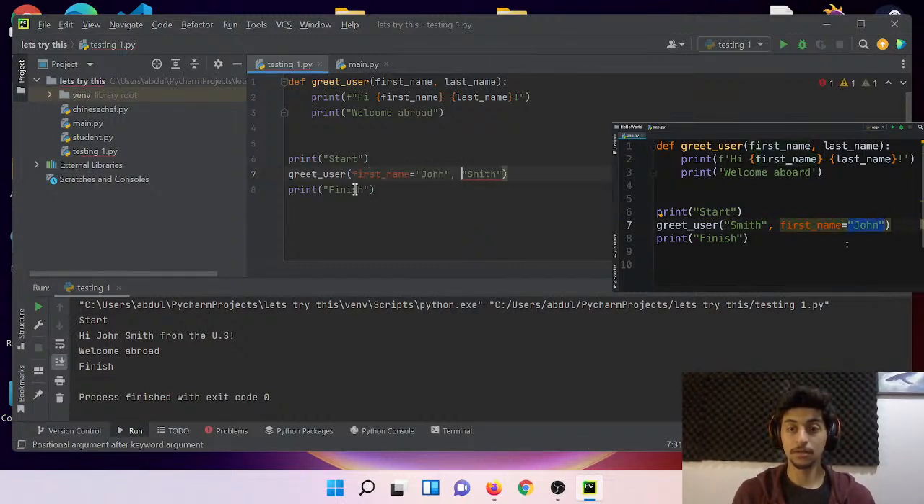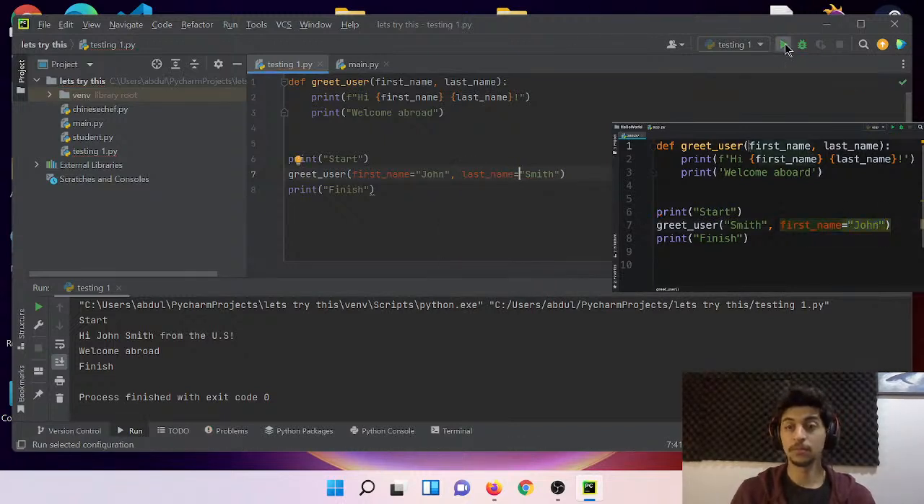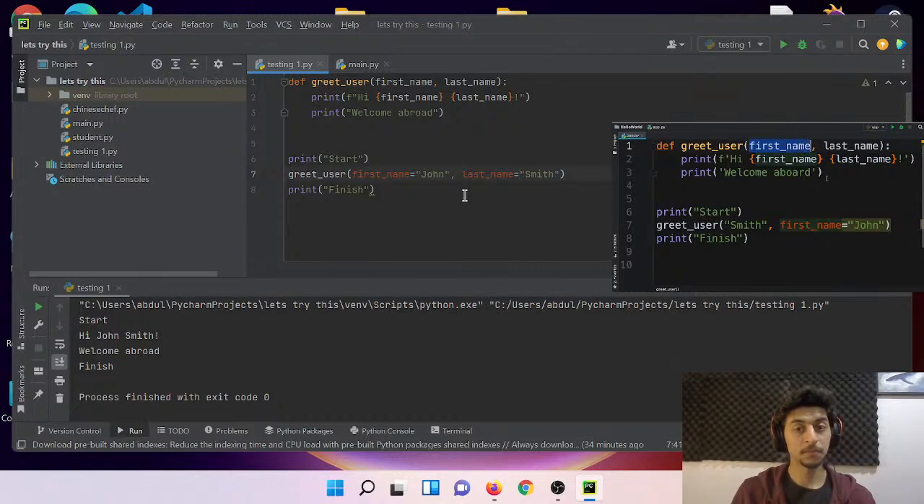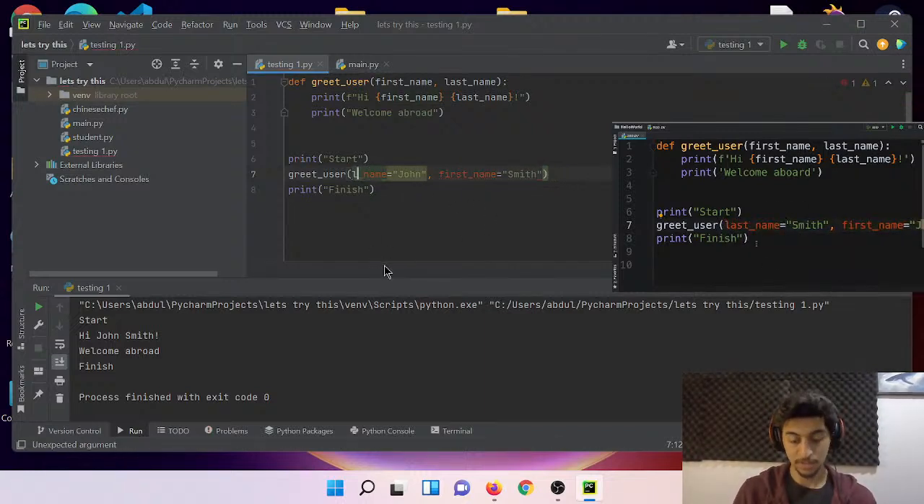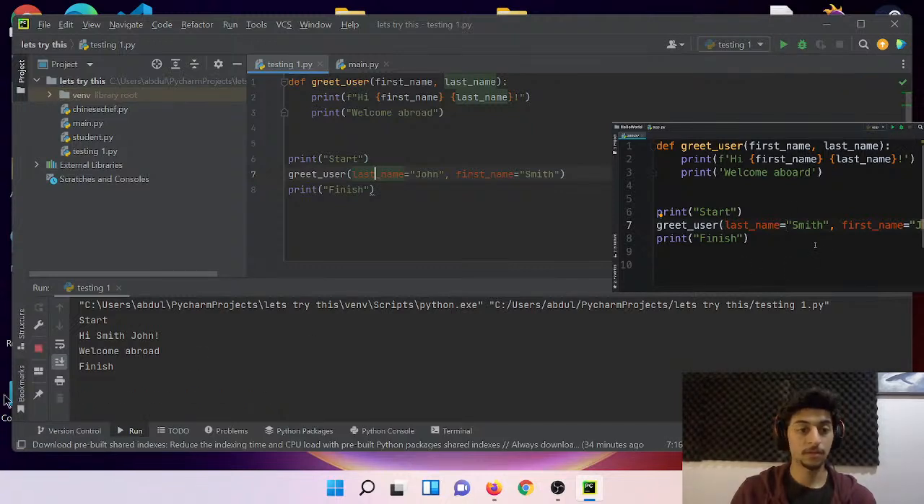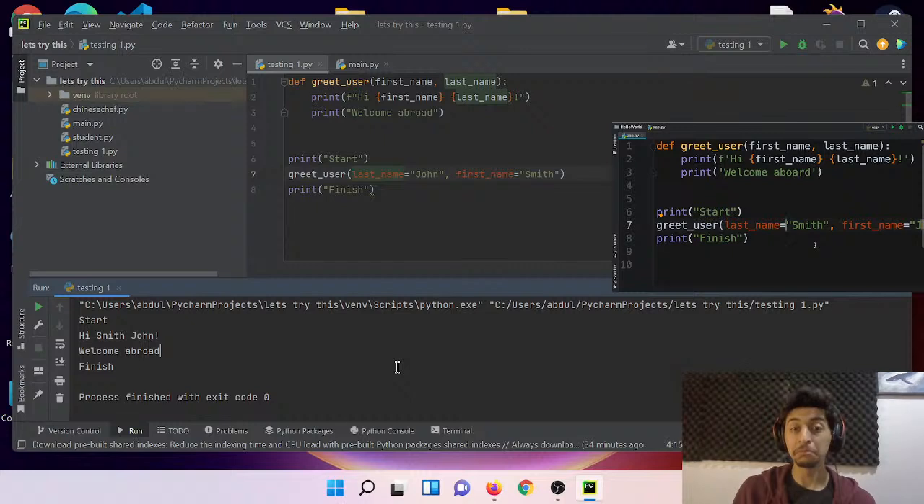And with these keyword arguments, the position doesn't really matter. So here we're supplying John as an argument for the first parameter. Now, similarly, we can use a keyword argument for Smith. Let me show you. So last name equals Smith. So now we have two keyword arguments. Hi, Smith John, right. So with these keyword arguments, we don't have to worry about the order of the parameters.